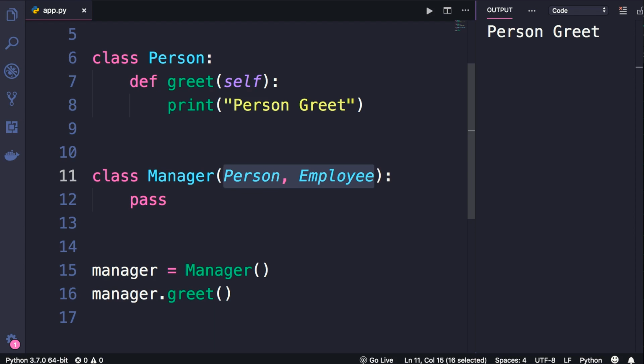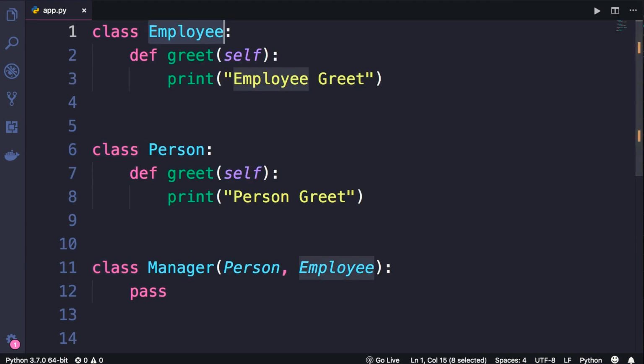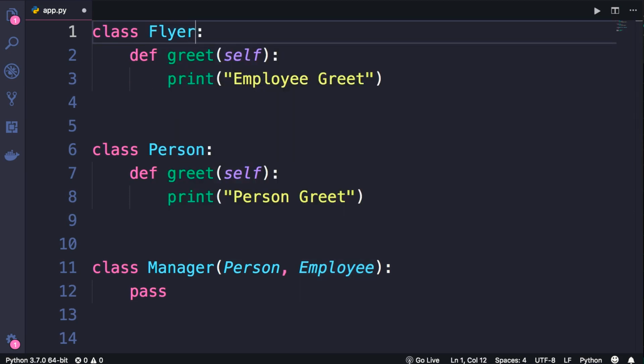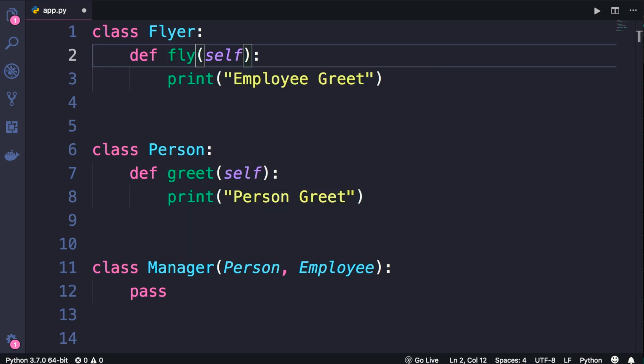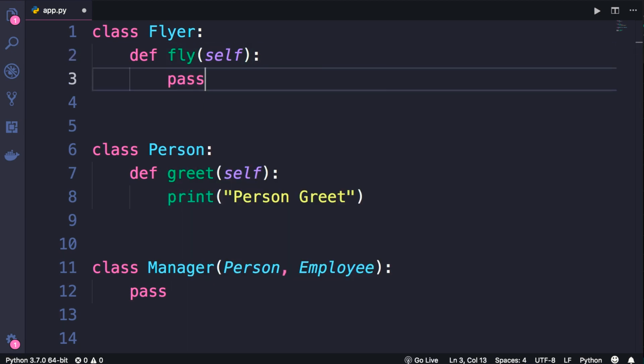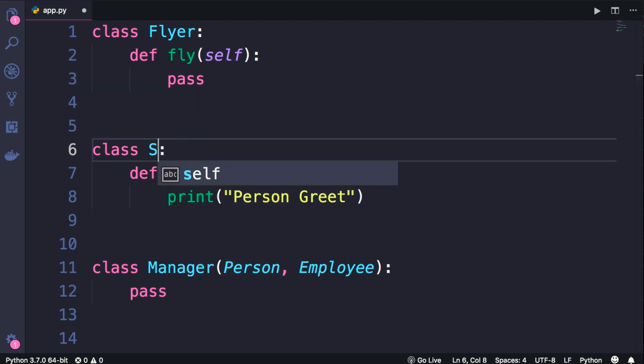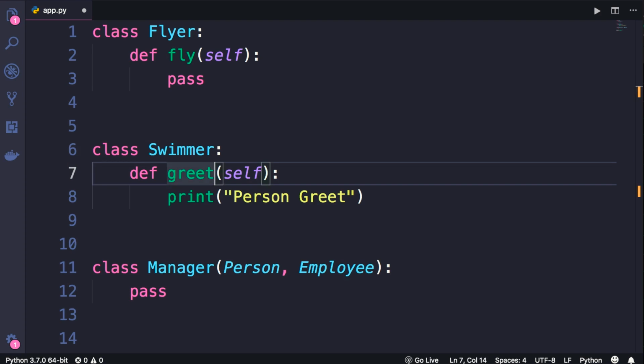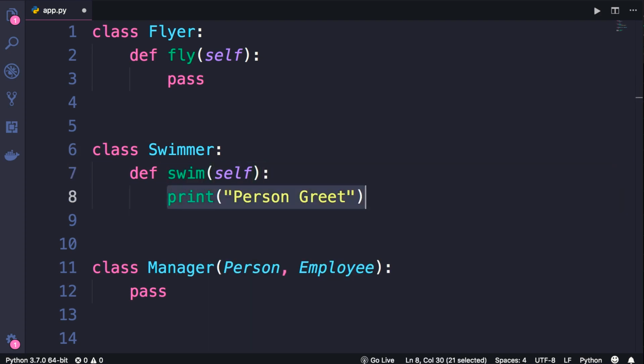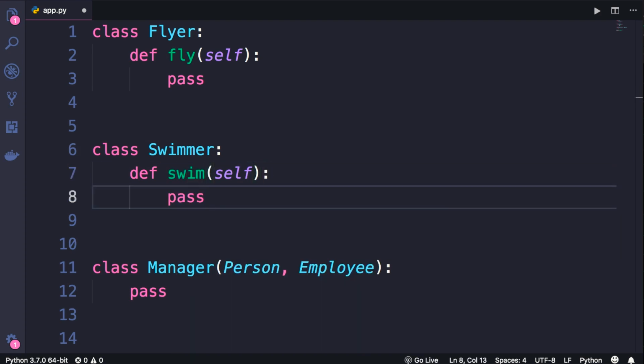So let me show you a good example of multiple inheritance. Here we could have a class called flyer. It's any object that knows how to fly. So let's add fly here. So it's a very simple abstract concept. Similarly, we could have another class called swimmer. It's an object that knows how to swim. Now, as you see, these two classes are very small and abstract. They have nothing in common.